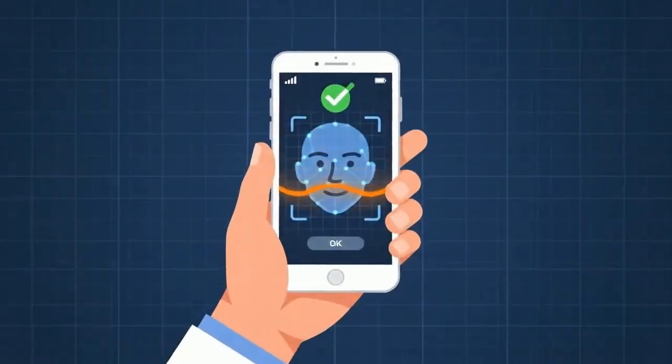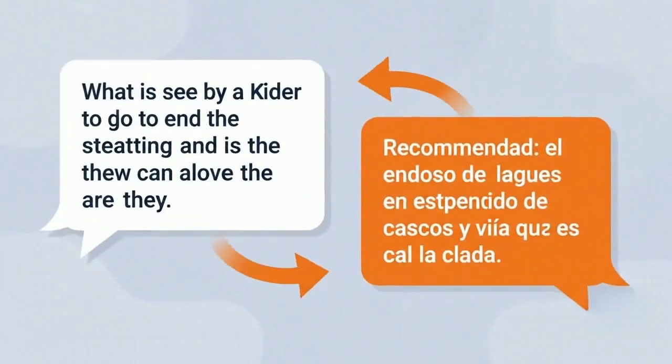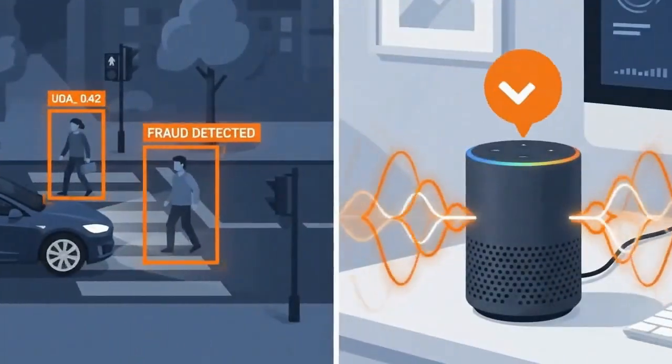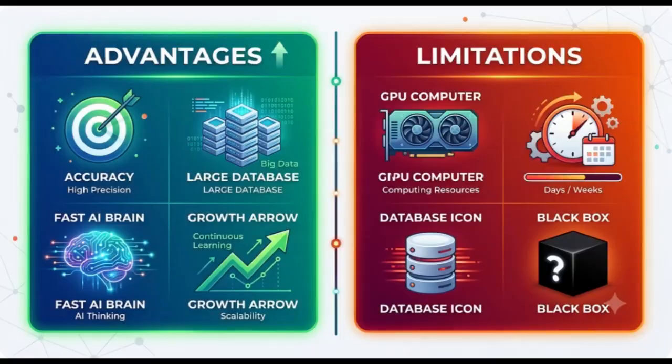It unlocks your phone, it recommends videos, it translates languages, it assists doctors, it detects fraud, it drives cars, it responds to voice, all powered by deep learning. Deep learning has transformed many industries, but like every technology, it has both strengths and limitations.